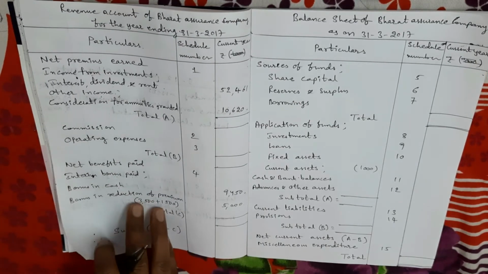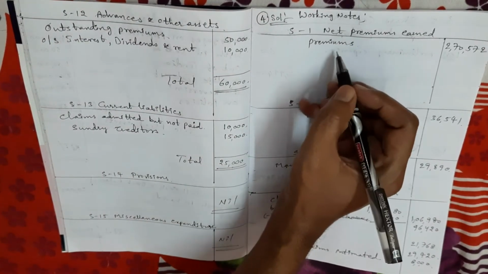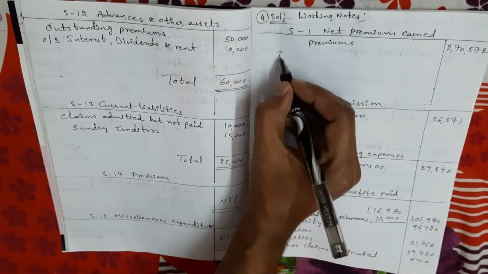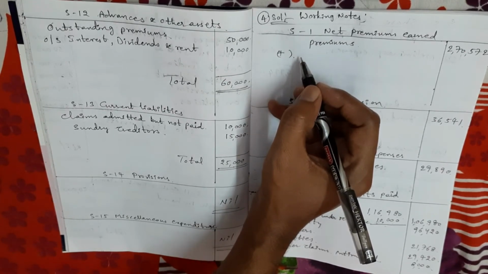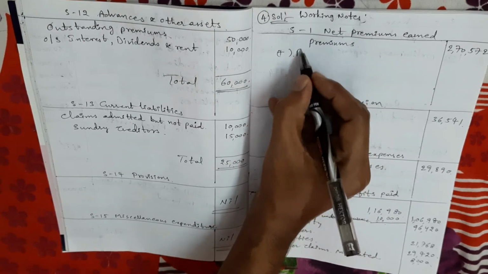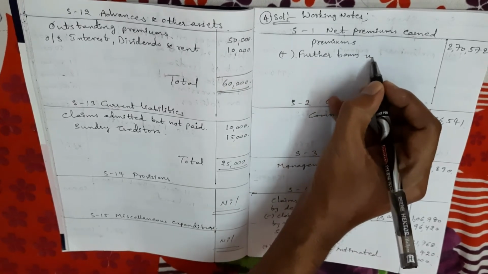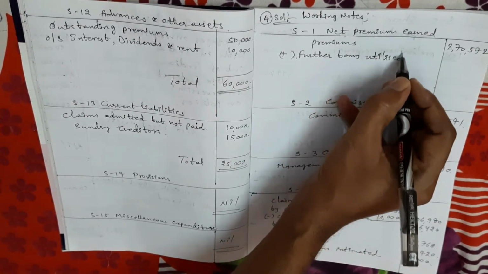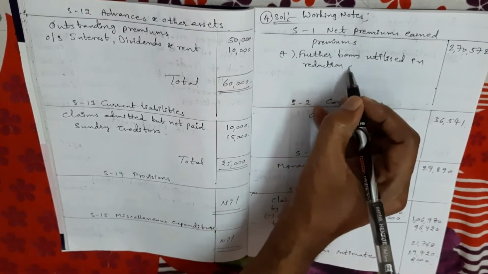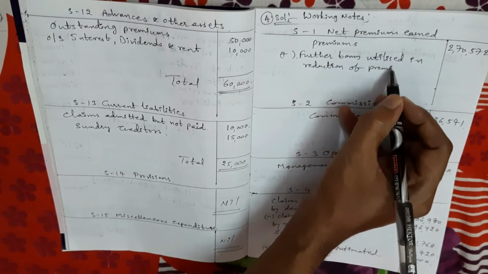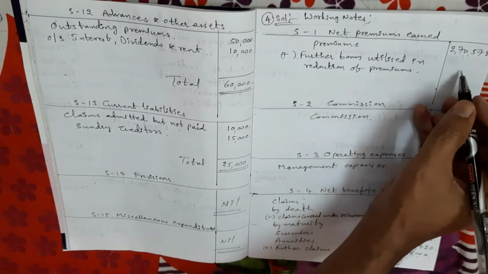Second time we take schedule number 1, premiums. We have to add to the premium amount: add further bonus utilized in reduction of premiums, 1,500 rupees.